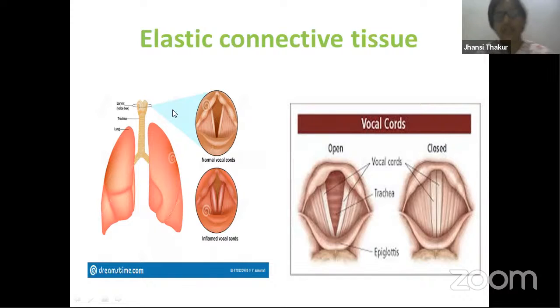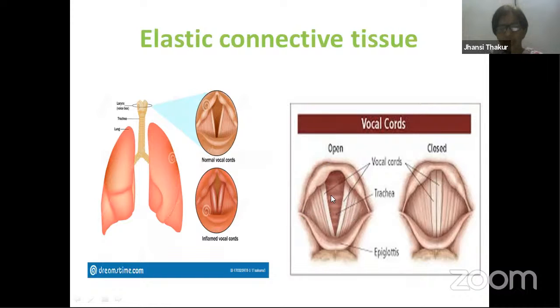Now, let's have a look at the places where they are found. So first, you can find it over here in the larynx and trachea. In the trachea dividing into branches, yes, you find it over here. Then in the vocal cords. You know what these vocal cords are? The larynx, the first part of the windpipe or the trachea, is called the sound box. If the larynx is present over here and you stand over here and look from the top, you can see these two flap-like structures, which are called vocal cords.